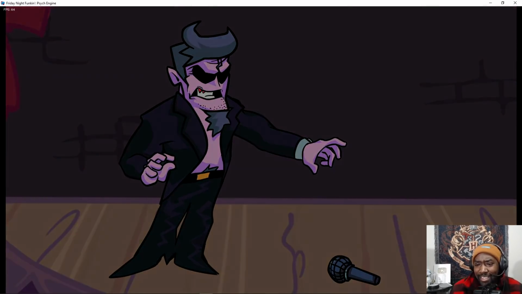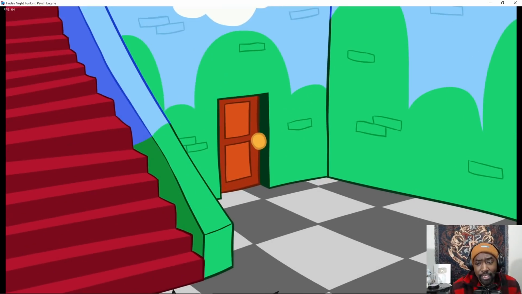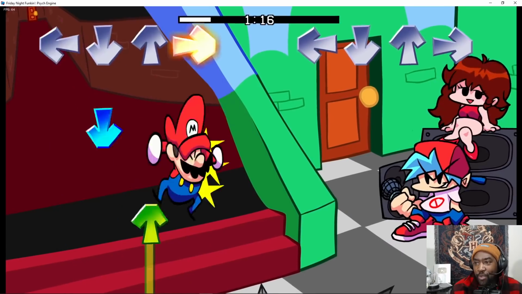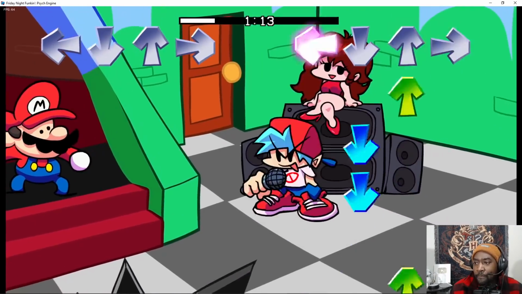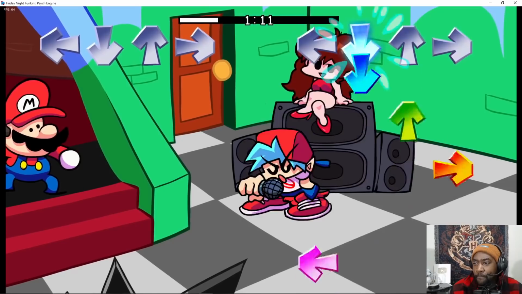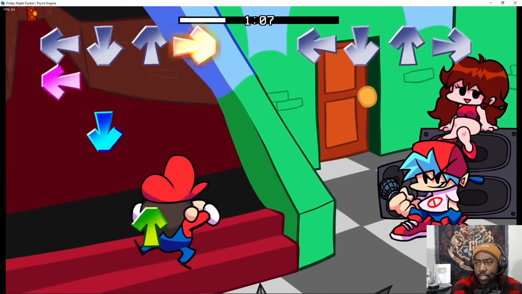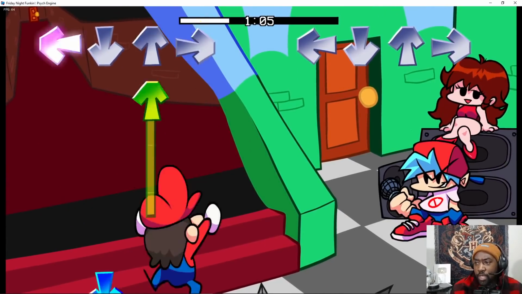Now, even though this is a demo, the cutscenes in the animation let us know that this mod is going to continue on with Boyfriend going deeper and deeper into this Mario universe where he continues to battle, I would imagine, different versions of Mario and people from the Mario universe. An interesting fact about this Mario is that his animations actually transition back to their idle stance, and that's a detail that most mod characters do not have.